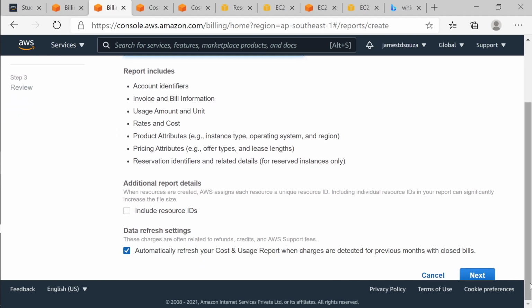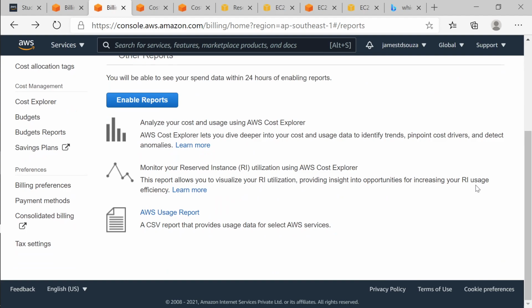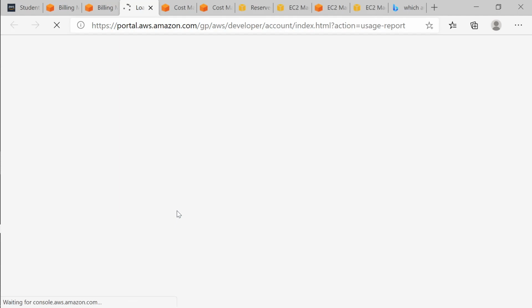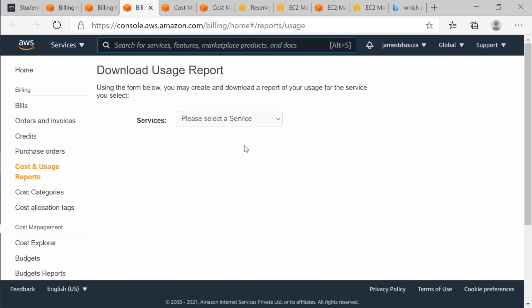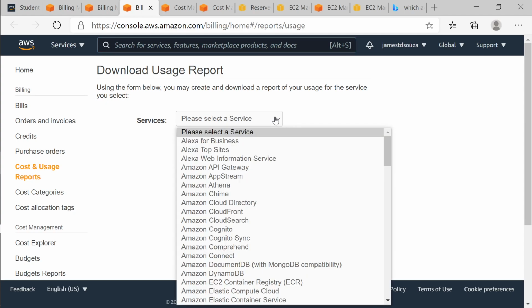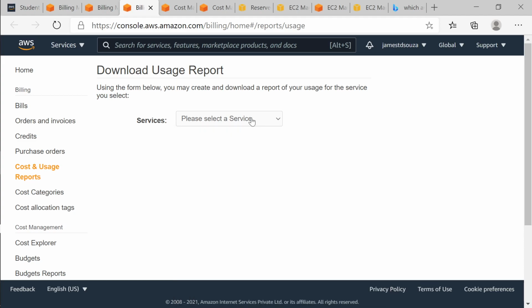So you can create different kinds of reports. It says download usage report. Okay, so let's see. I'm using a particular service, right?